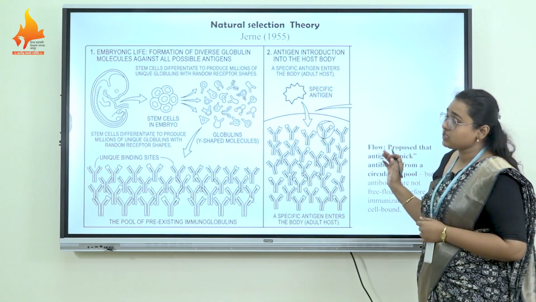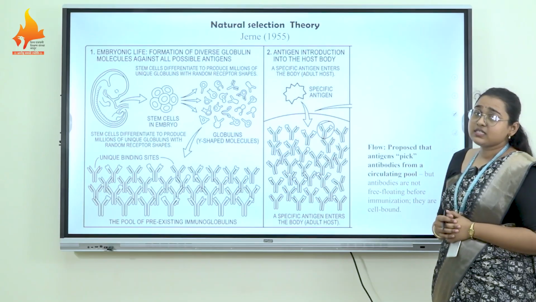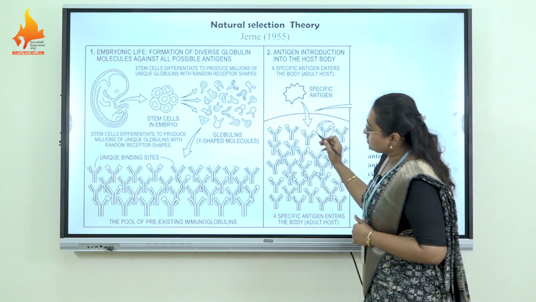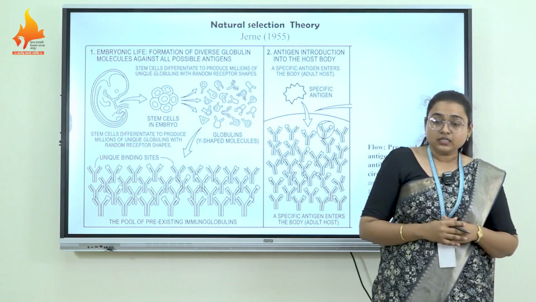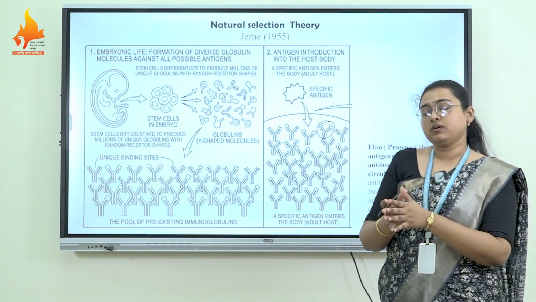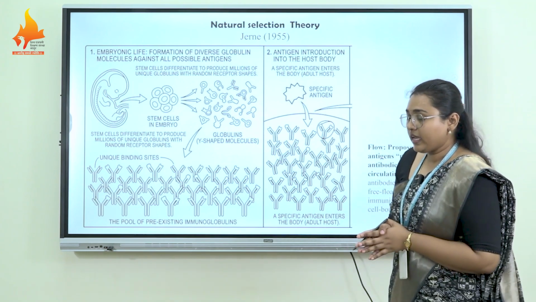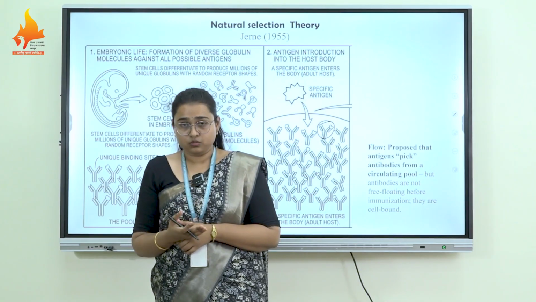But there is also a flaw in this theory. It suggests there is a pool of antibodies in our bloodstream, but there is no such pool, because antibodies are only released into our bloodstream after the generation of the immune response.